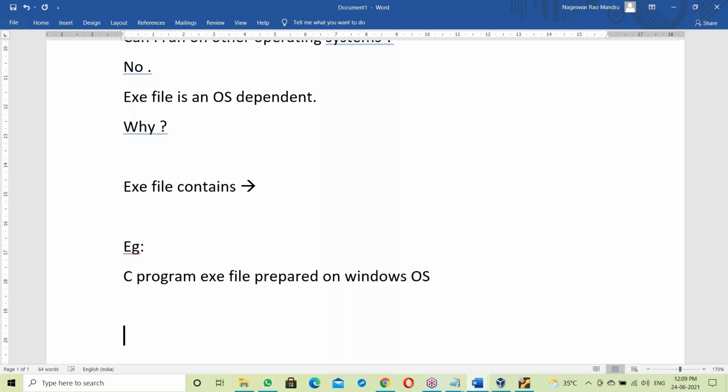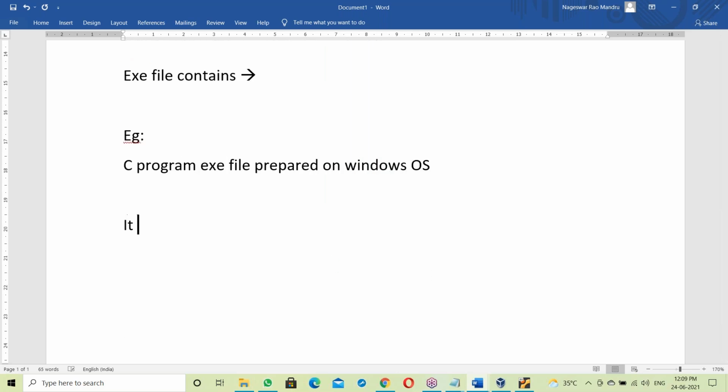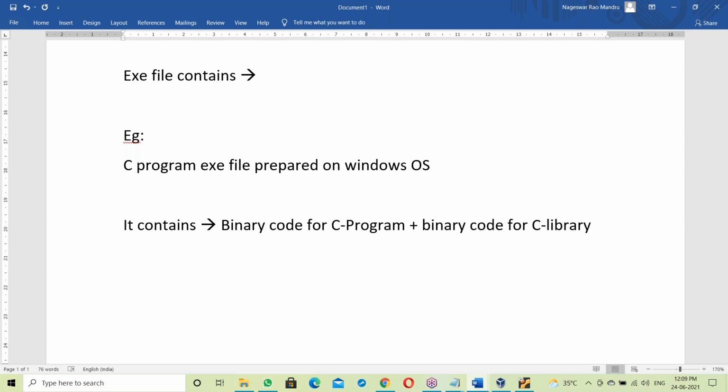Then it contains, first, binary code for the C program, plus binary code for the C library, like stdio.h, plus binary code for the OS library.